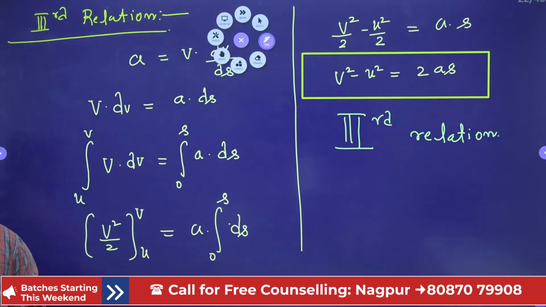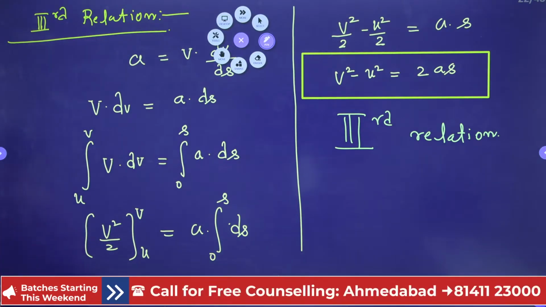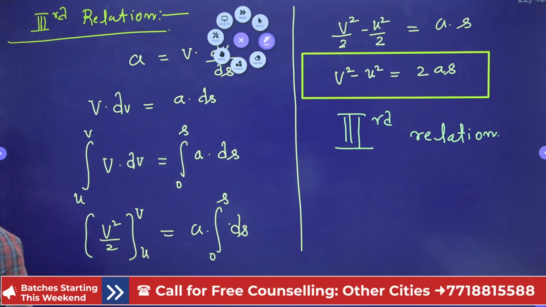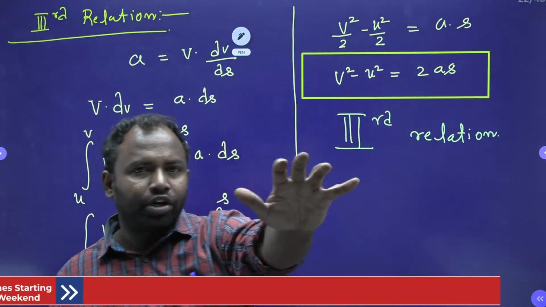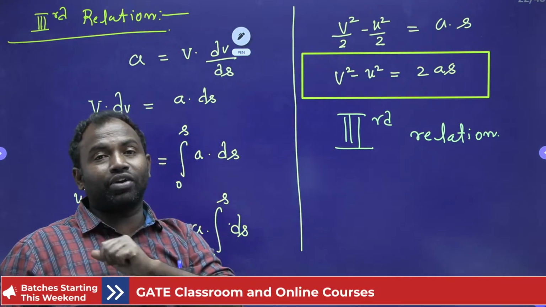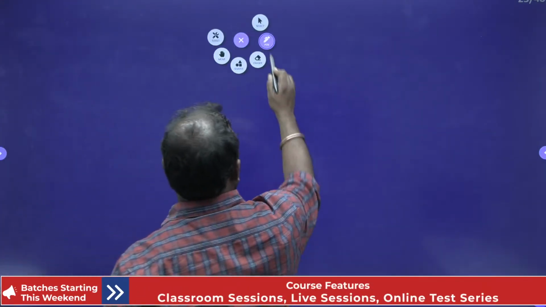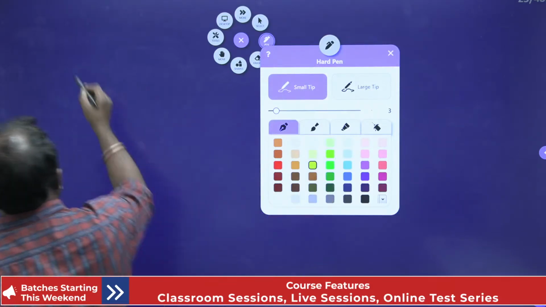Now let us write these three relations, and we'll solve problems whenever uniform or constant acceleration is there, and most of the questions are coming like that only. Now I'll write these three relations in one place.